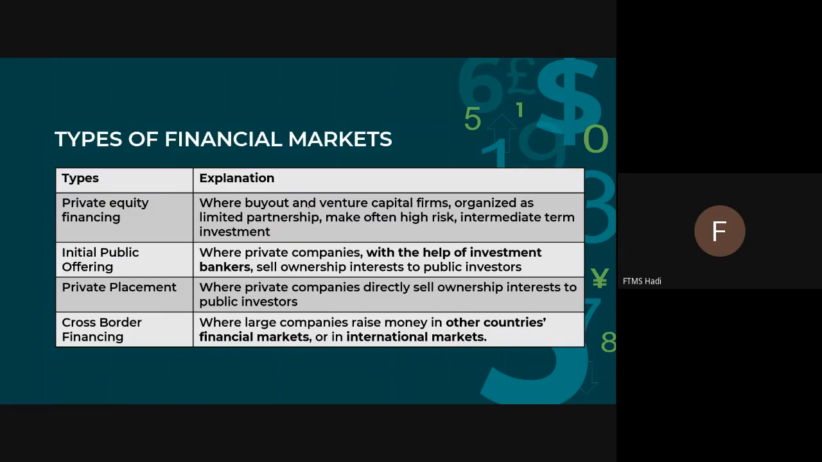Okay, we're talking about the word private. It's more on private companies. So that's why sometimes people talk about private companies as quite blue chip, meaning very highly reputable companies. The second one is initial public offering, where private companies, with the help of investment bankers, sell ownership interest to public investors. The keyword here is with the help of investment bankers.